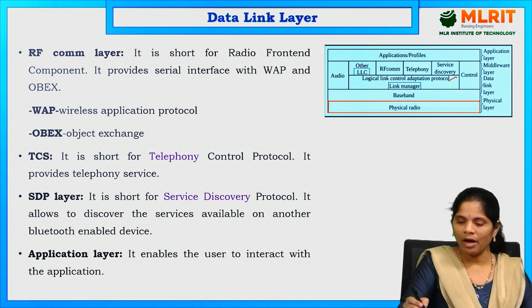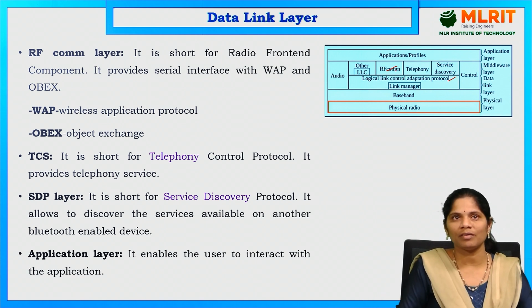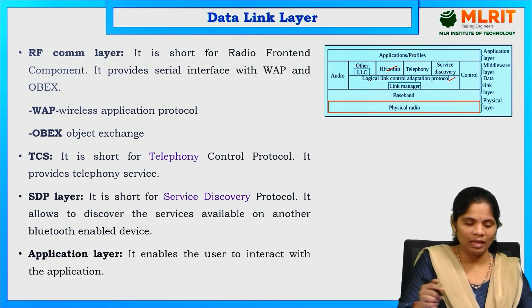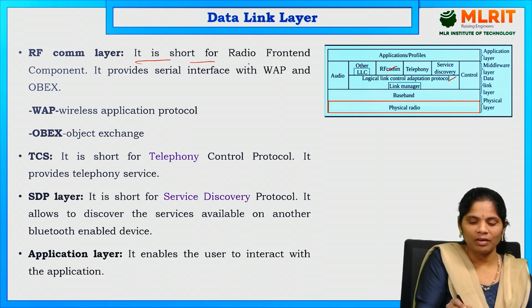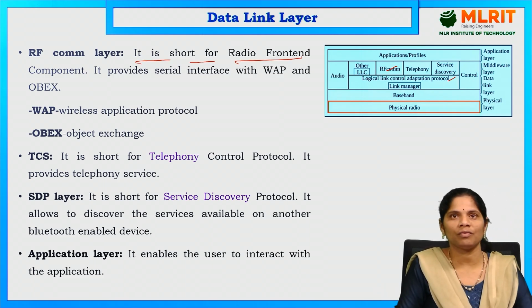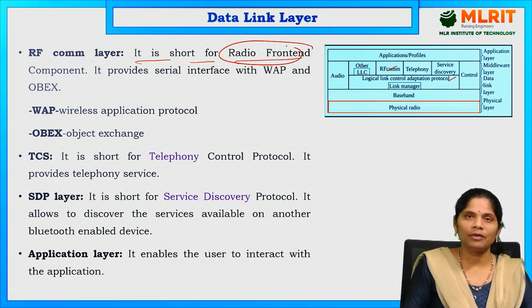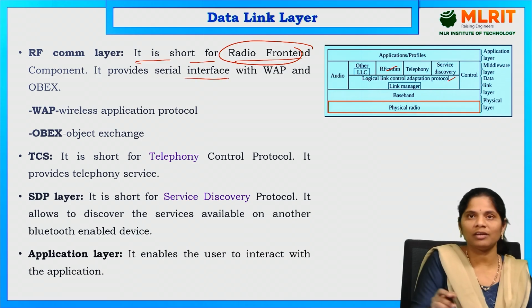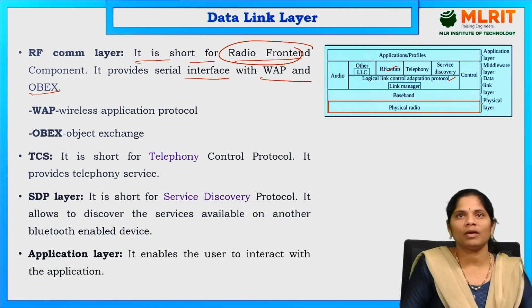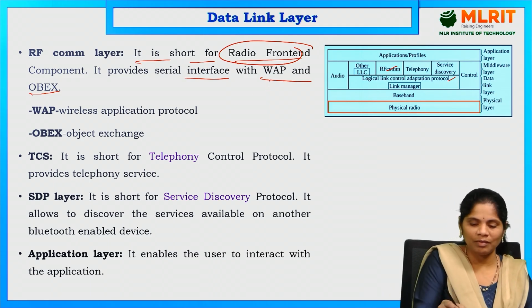Next one is the RF communication layer. What is the RF communication layer? RF is nothing but radio frequency. It is short for radio front end component. Mainly it provides the interface with WAP and OBEX. It is an interface in between WAP and OBEX.